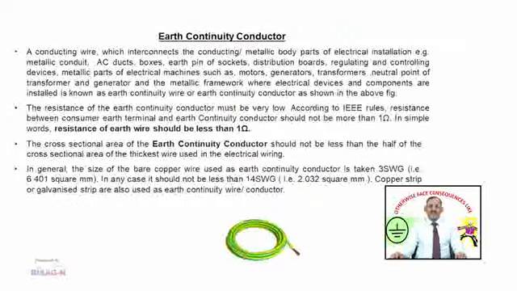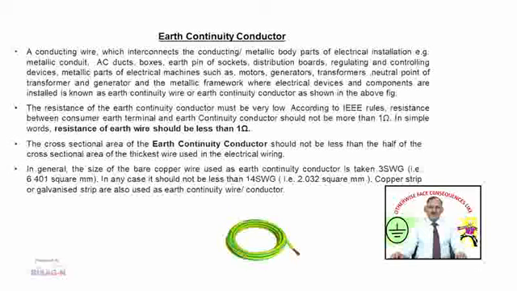A conducting wire which interconnects the conducting metallic body parts of electrical installations, that is metallic conduit, AC duct, boxes, earth pin of sockets, distribution boards, regulating and controlling devices, metallic parts of electrical machines such as motors, generators, transformers, neutral point of transformers and generators, and the metallic framework where electrical devices and components are stored, is known as the earth continuity conductor or earth wire.